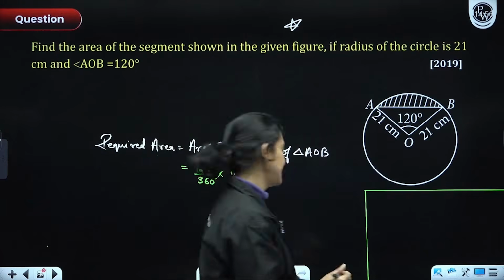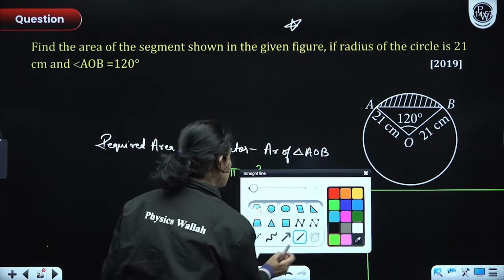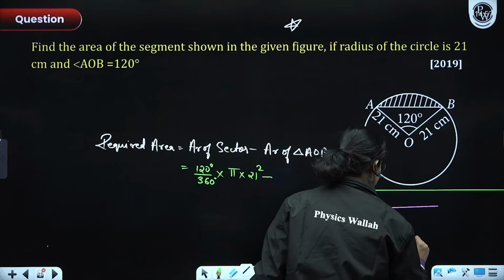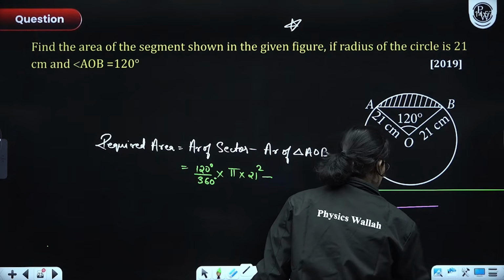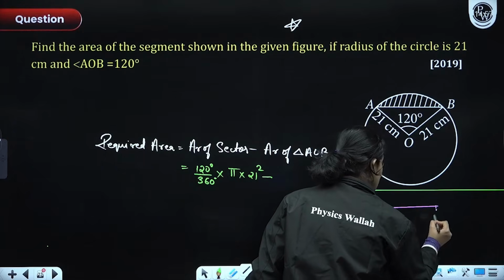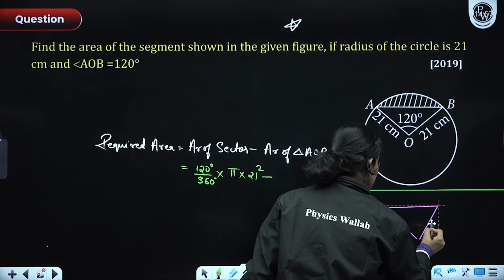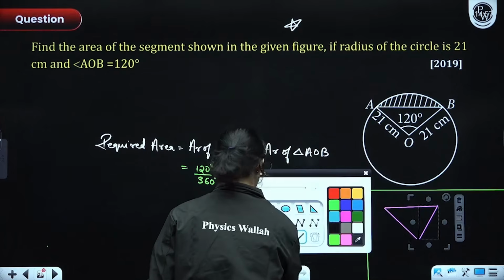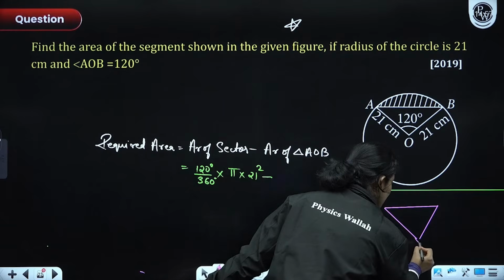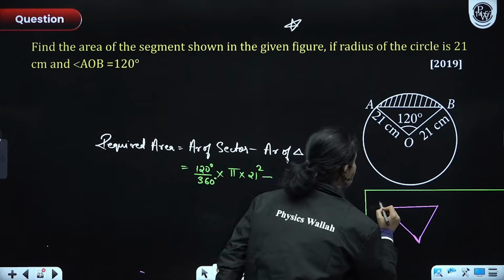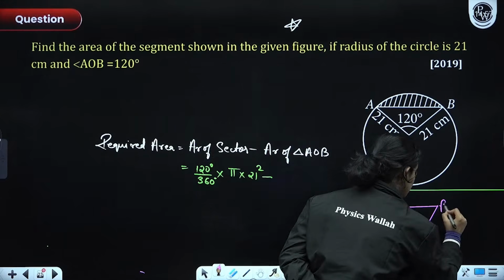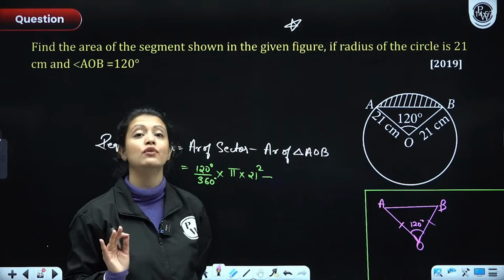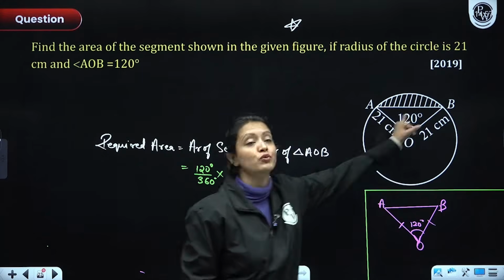So for that, please see this triangle here. I'll make the triangle separately here, everyone. Let's just suppose this is my triangle. Can you see the triangle AOB is an isosceles triangle, everyone? I hope you can see that. Okay, let me just make it. AOB. This is my triangle with 120 degree angle. This is an isosceles triangle because AO and OB are equal in length. Why are they equal in length? Because both of these are radii of the circle.